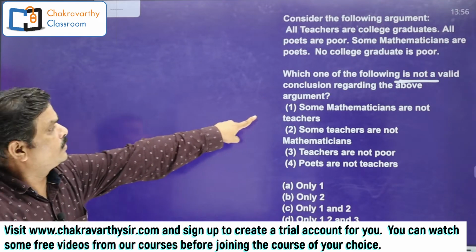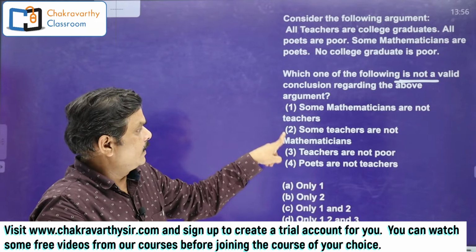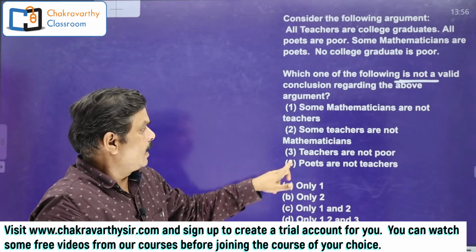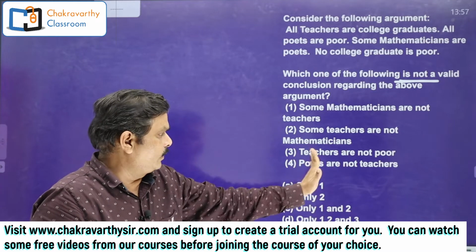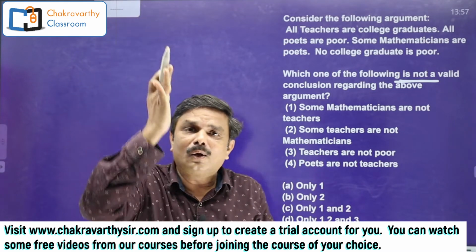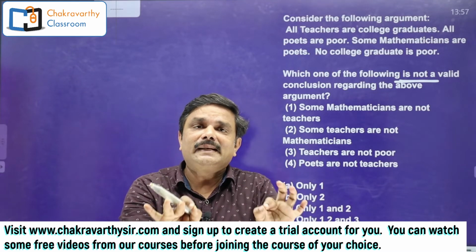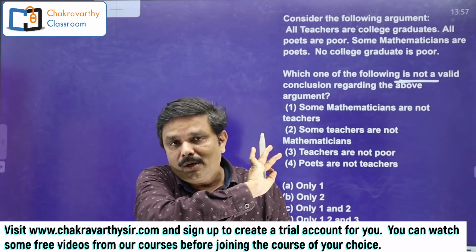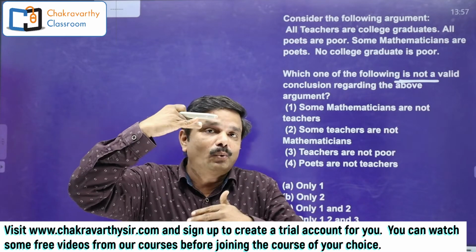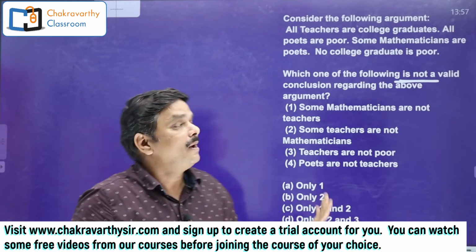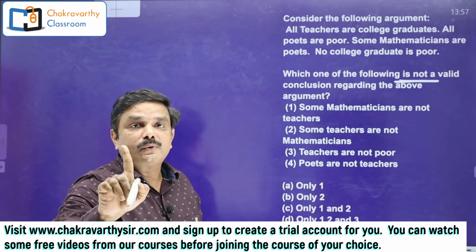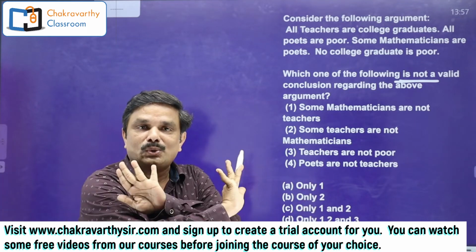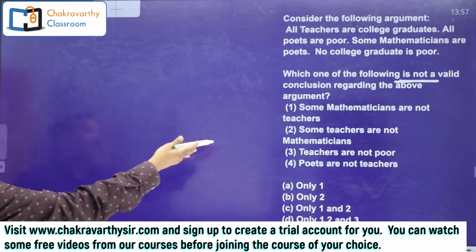Here, first conclusion, you see, is some not case, negative. Second is some not case, negative. Next one, teachers are, it's a good concept, I'll tell you. It is negative, right? When all the conclusions are negative, the basic diagram is enough. You need not draw any alternate, but you can visualize that. And one more thing is that when all the 4 conclusions are positive, there is no either-or case, there is no complementary pair, right? Safely you can do this one.